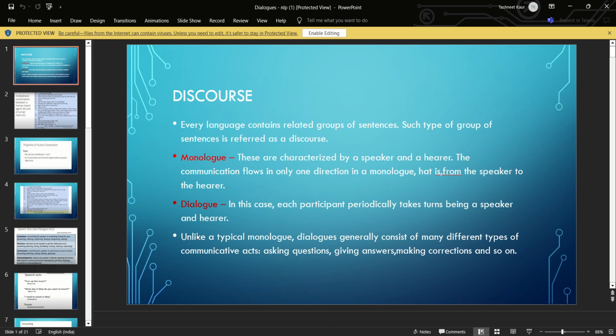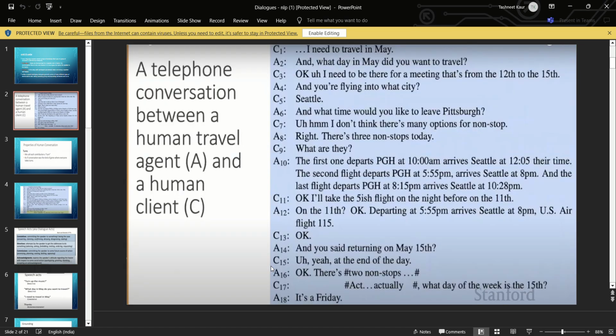And dialogue is when the conversation goes between speaker and hearer. Dialogue is conversation, whereas monologue is just from one person while you are listening. For example, if someone is giving a speech, it is a monologue, since the person is speaking continuously for 1 hour and you are hearing. Unlike a typical monologue, dialogues generally consist of many different types of communicative acts. We can ask questions, we can give answers, we can make corrections and so on. For example, a telephone conversation between a human travel agent and a human client. This is a dialogue.